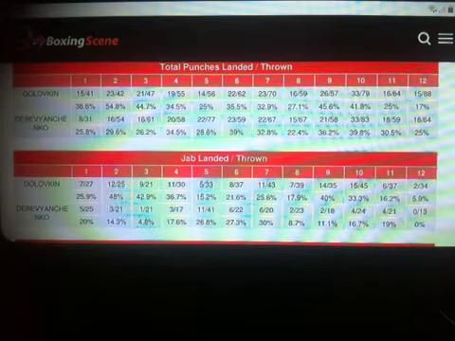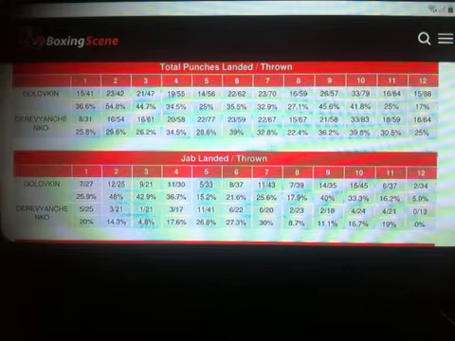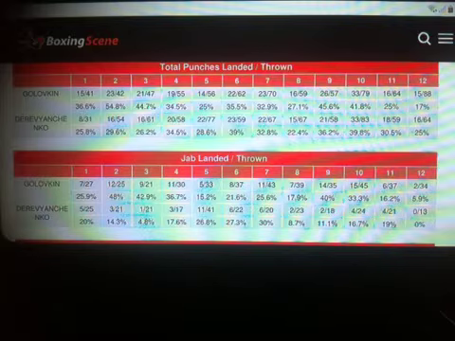Because we're looking at it round by round, Derevyanchenko was able to outland Gennady Golovkin for 6 rounds as well, showing how even the fight was in terms of who was landing the majority of punches per round.